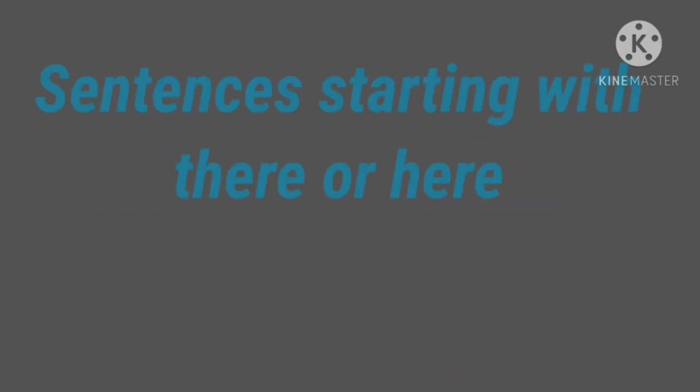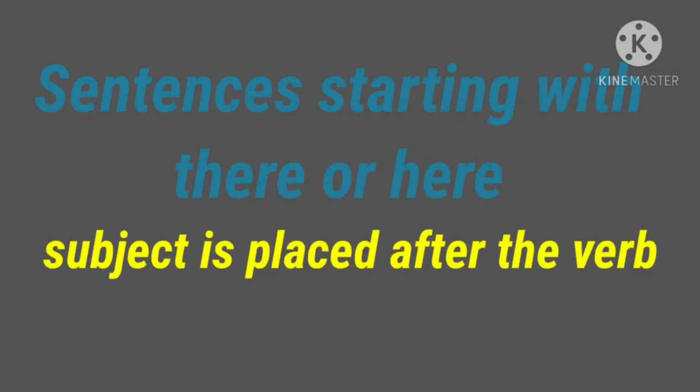Next agreement: sentences starting with there or here. In most sentences, the verb is placed after the subject. Yes or no? In sentences that begin with there or here, the subject is placed after the verb.